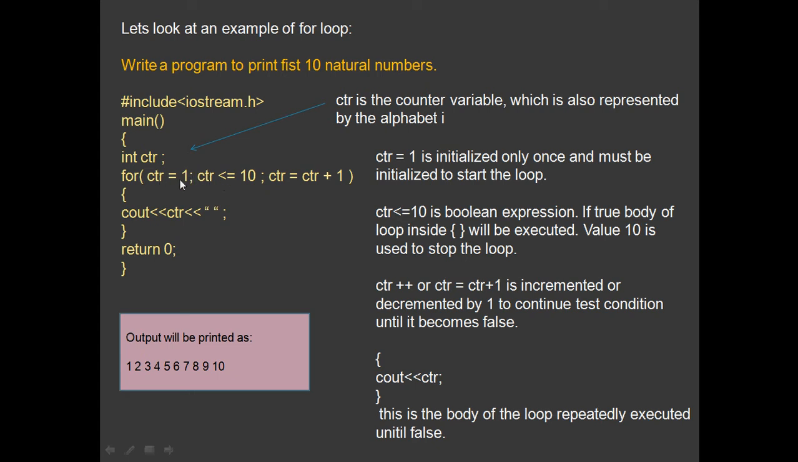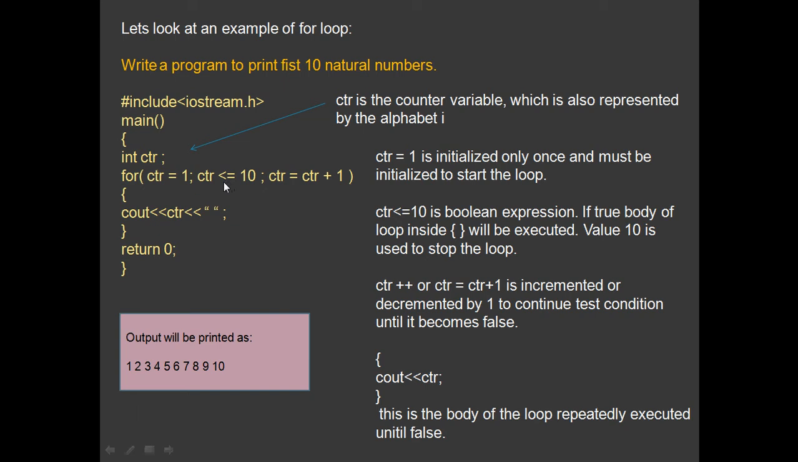Now after 1 you cannot go back to the same number 1, but it must move forward from 1 to 2, 2 to 3, which is taken care of by this. So after this initialization, second will be to test the condition, which is 1 less than or equal to 10. So here also we are using the relational operator less than or equal to 10. So as long as this condition is true, the body of this for loop, cout CTR, will keep on displaying the value. Clear?